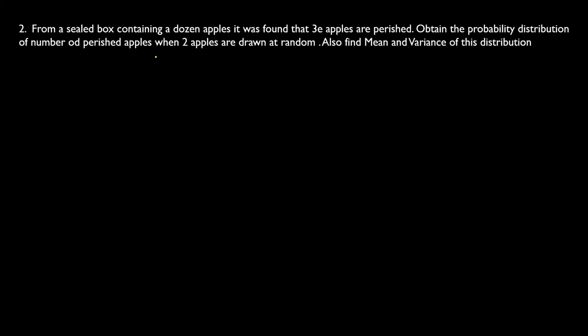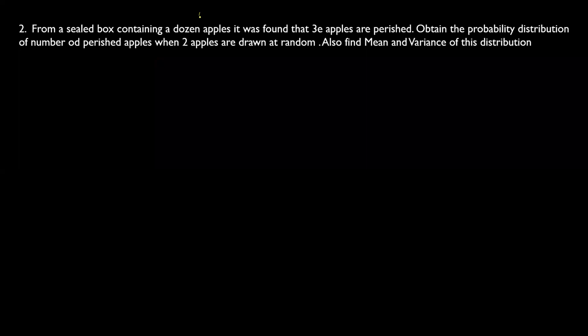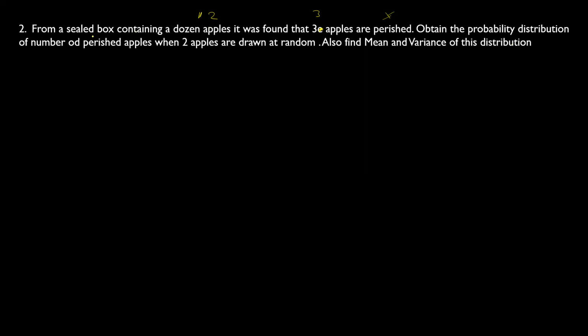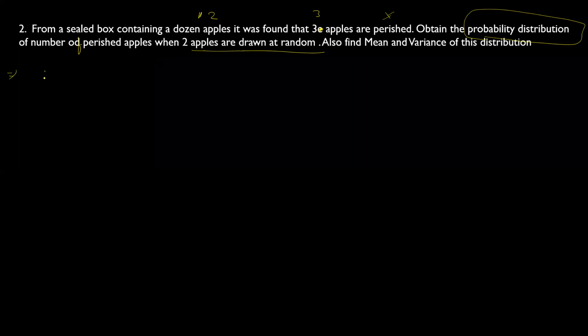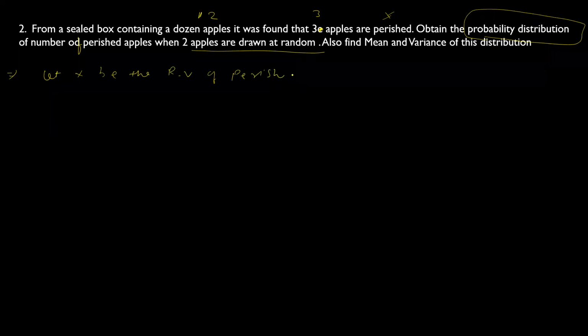From a box containing a dozen apples, so there are 12 apples, it was found that 3 apples are perished. Okay, they're not good. So obtain the probability distribution of number of perished apples when 2 apples are drawn at random. So we have to draw the table, probability distribution we have to draw. So how we'll do that? To answer this question, let x be the random variable of perished apple. You have to first define the random variable.